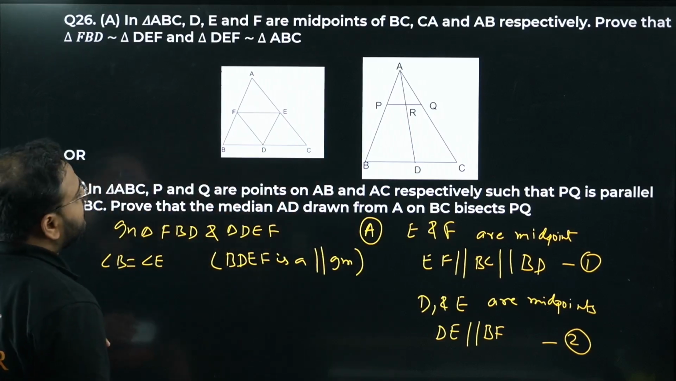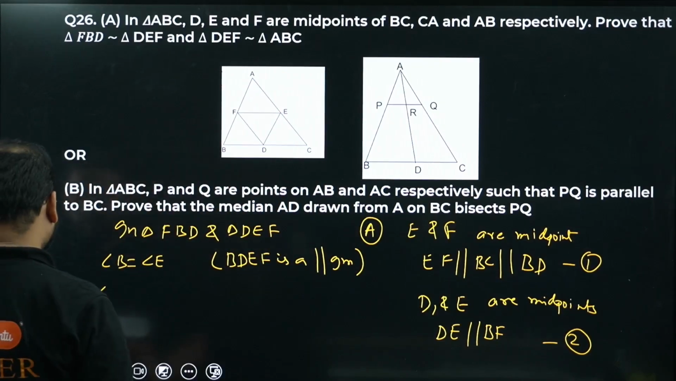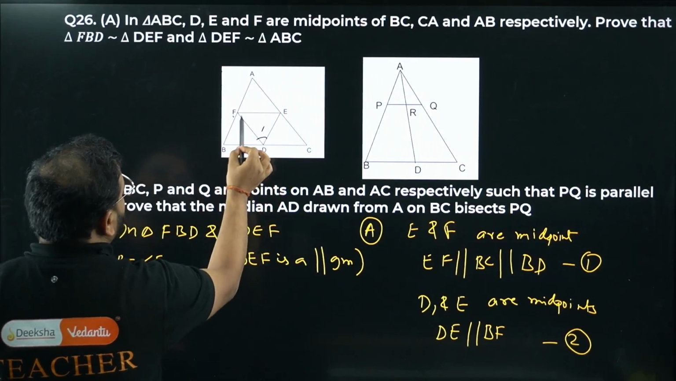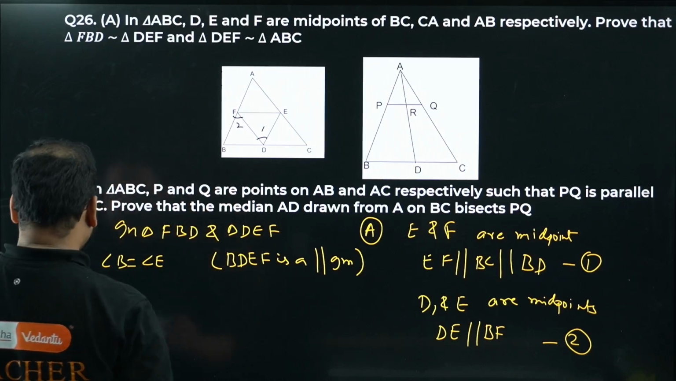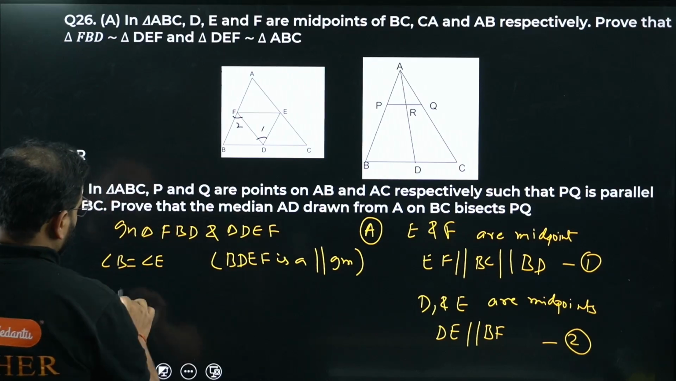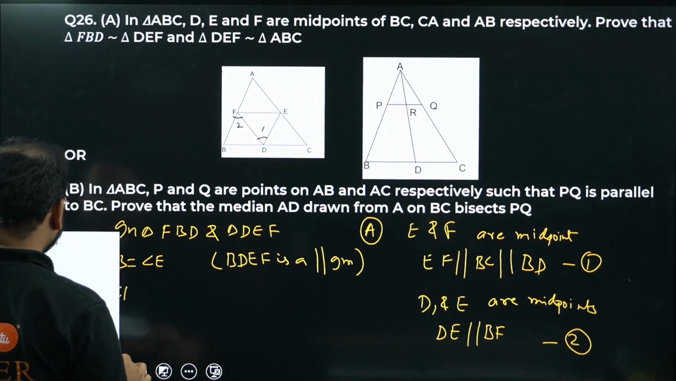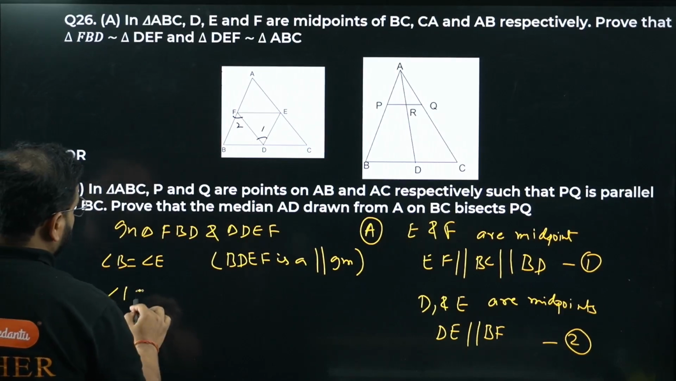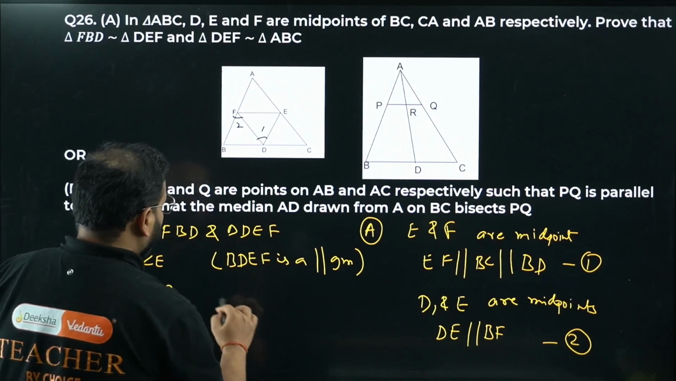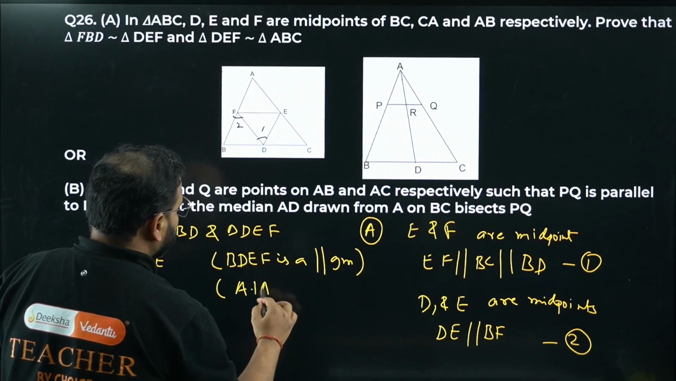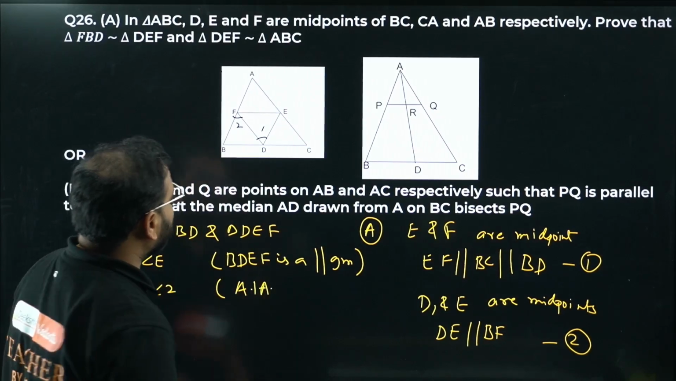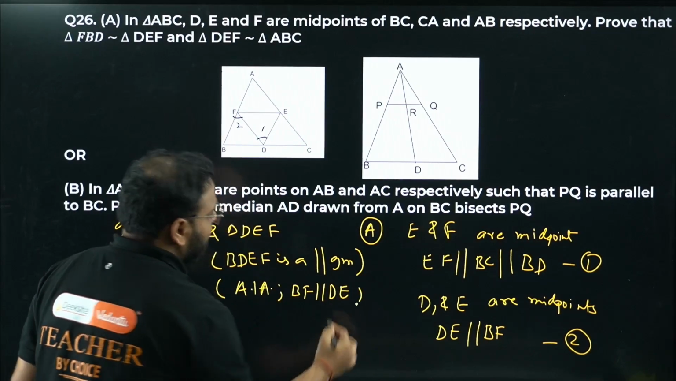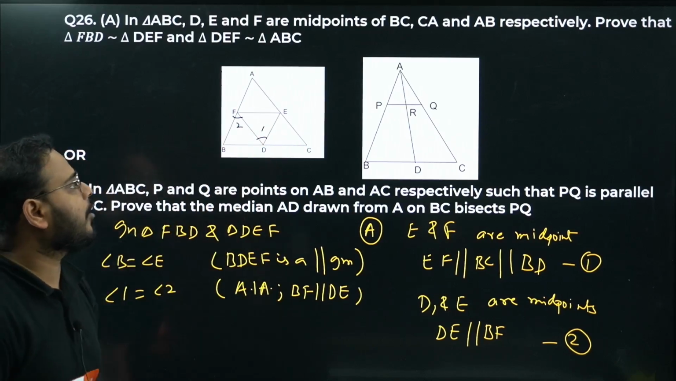Next, if I write over here angle 1 and this as angle 2, then angle 1 and angle 2 are equal. Why? Alternate interior angles, from BF parallel to DE. BF parallel to DE means angle 1 and angle 2 are alternate interior angles.